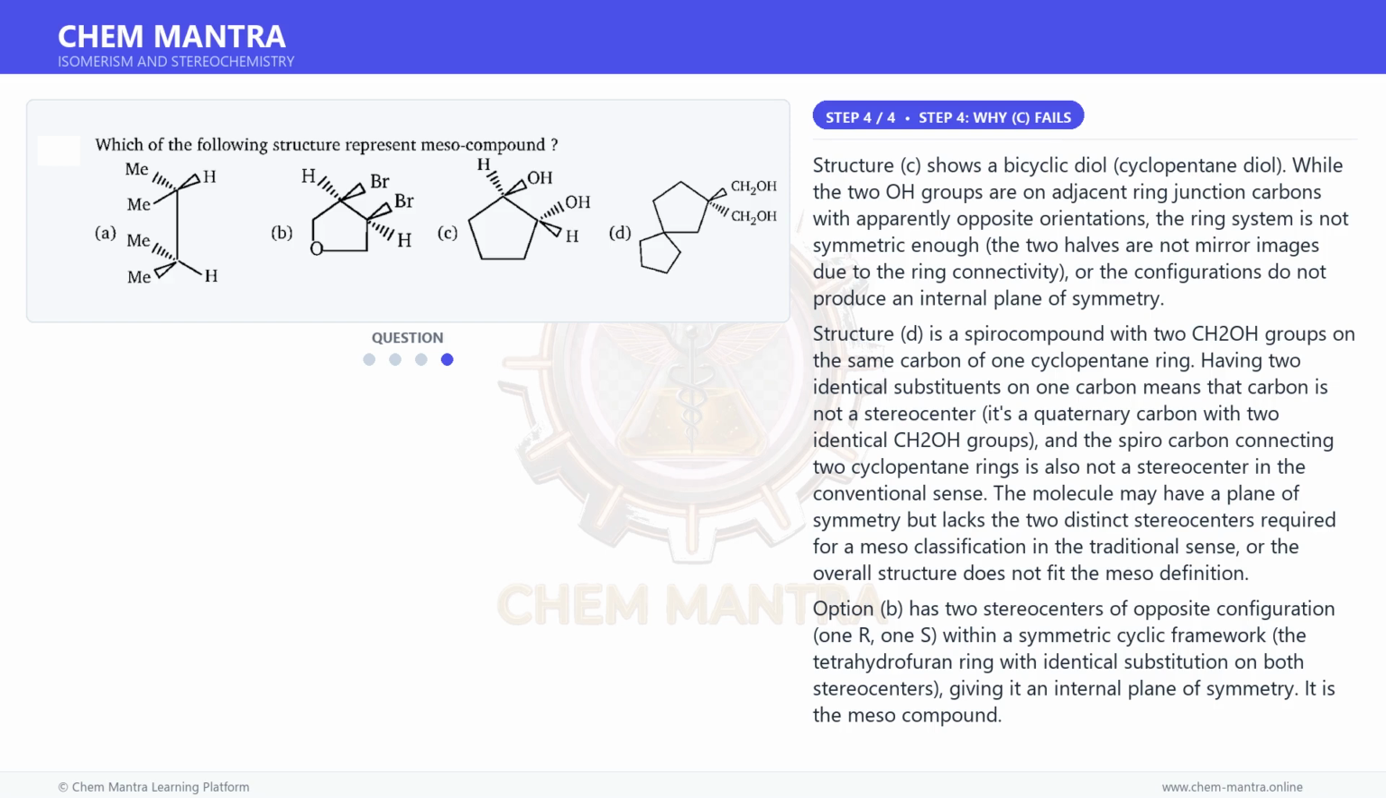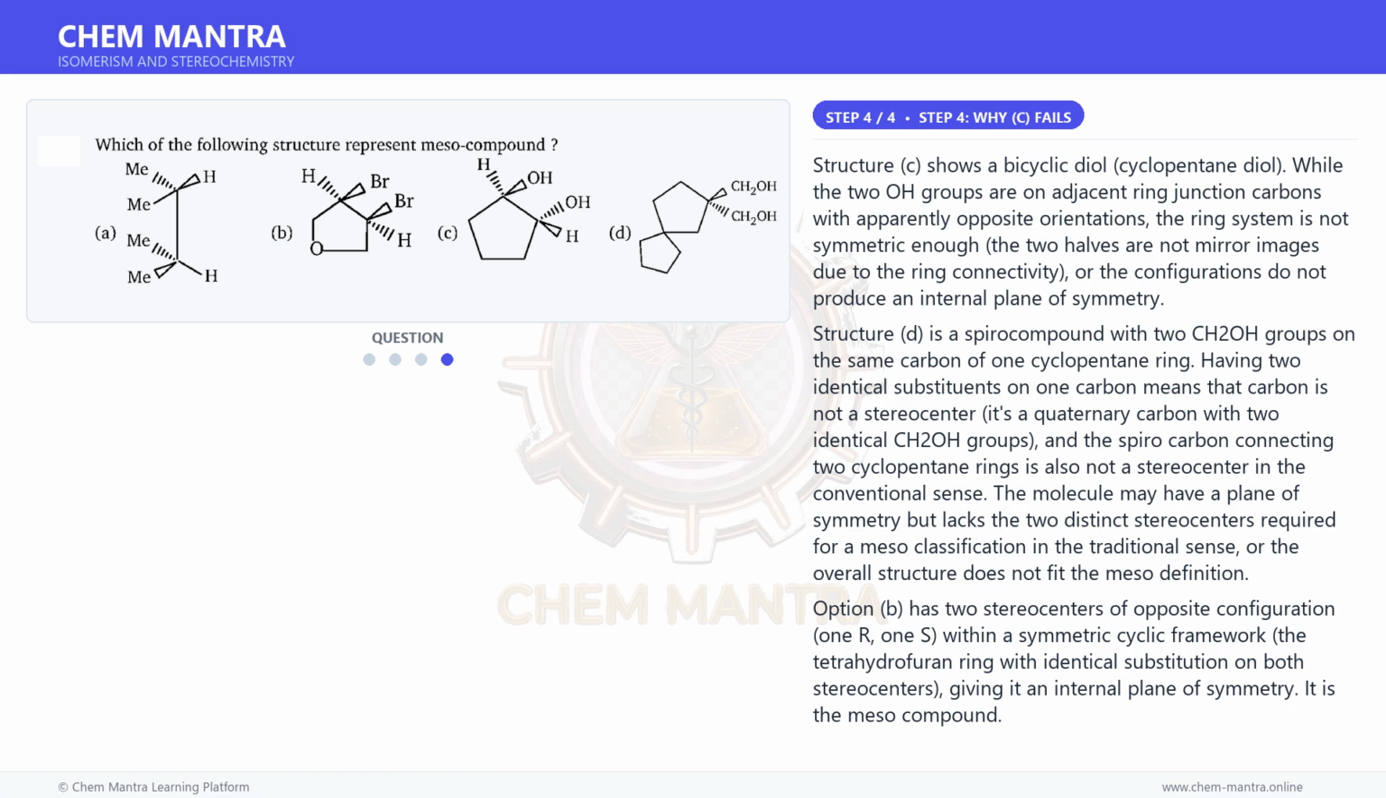Structure C shows a bicyclic diol, cyclopentane diol. While the two OH groups are on adjacent ring junction carbons with apparently opposite orientations, the ring system is not symmetric enough, the two halves are not mirror images due to the ring connectivity, or the configurations do not produce an internal plane of symmetry.